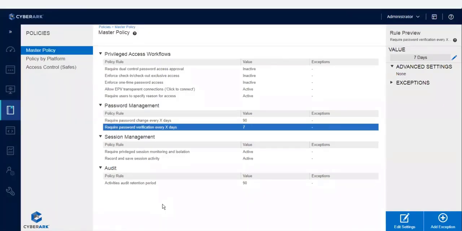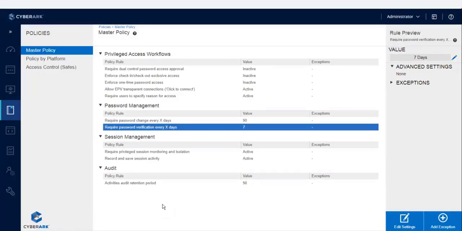What are the ports? For Windows, 139 and 445. CyberArk recommends using 135, 139 and 445.